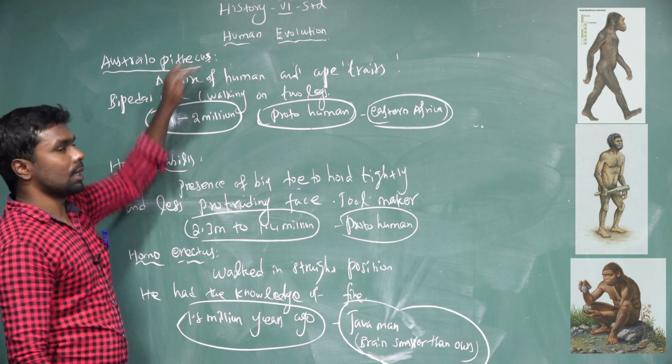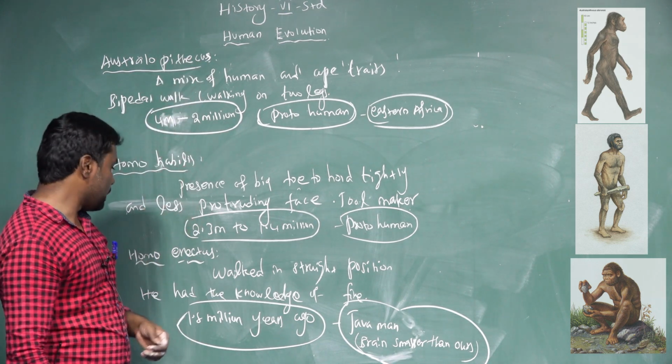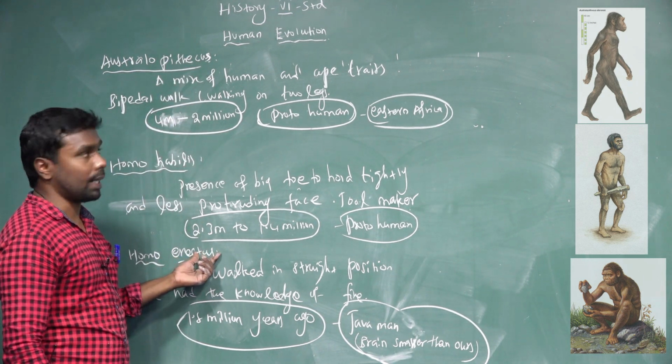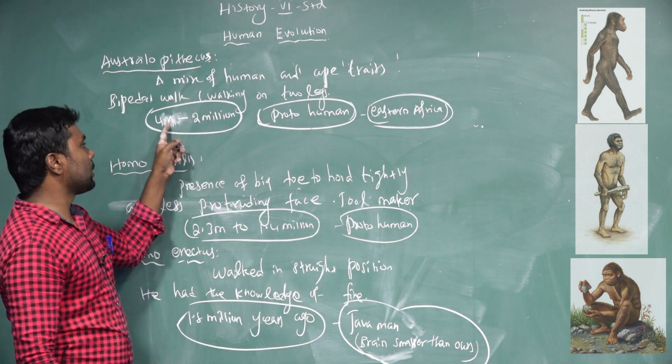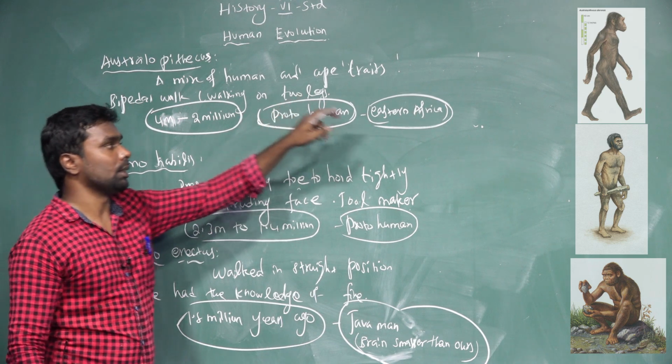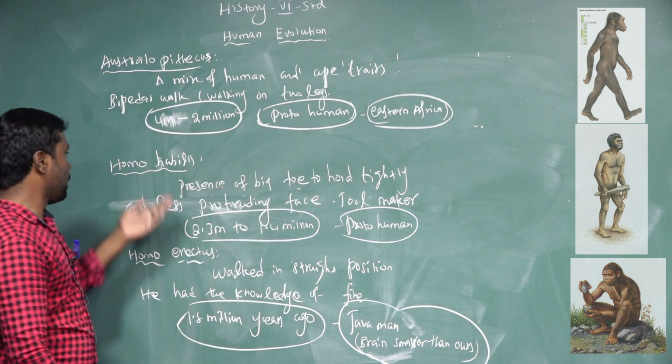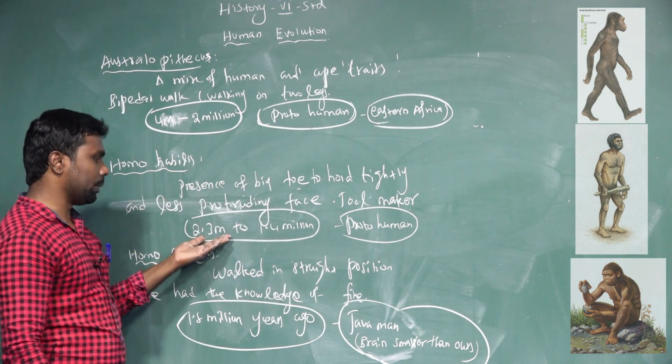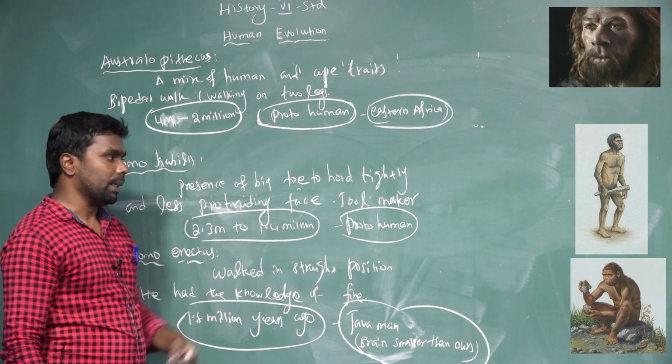The first one, Australopithecus, years active 4 million to 2 million, proto-human in Eastern Africa. Second one, Homo habilis, 2.3 million to 1.4 million. Third one, Homo erectus.